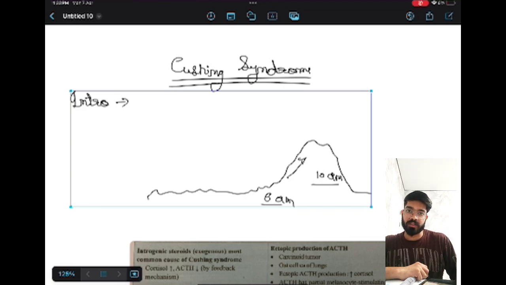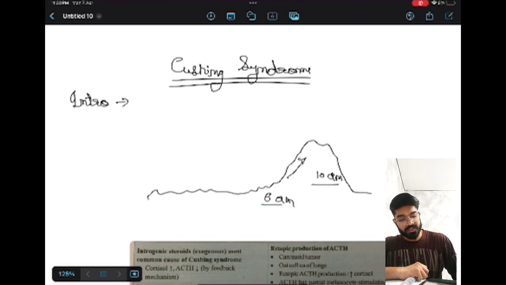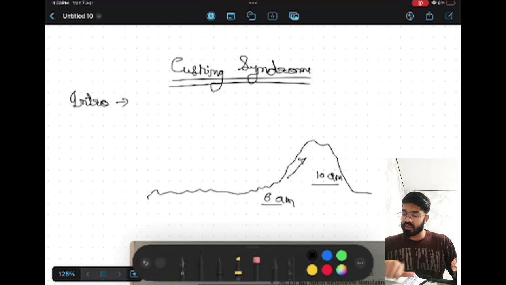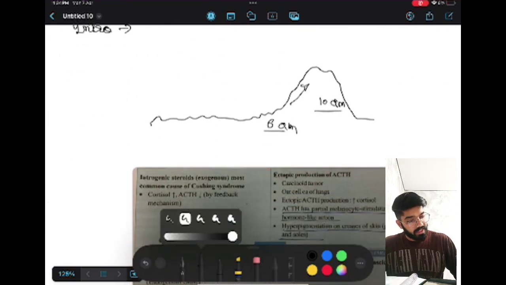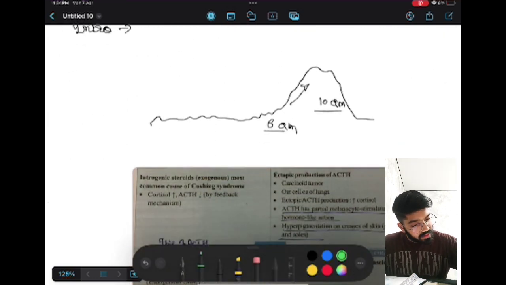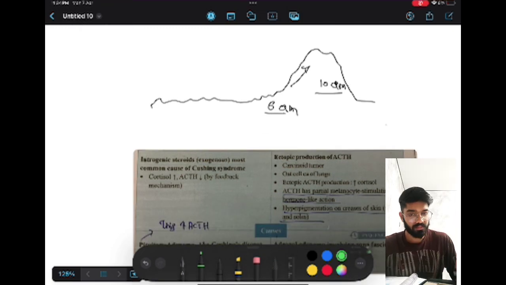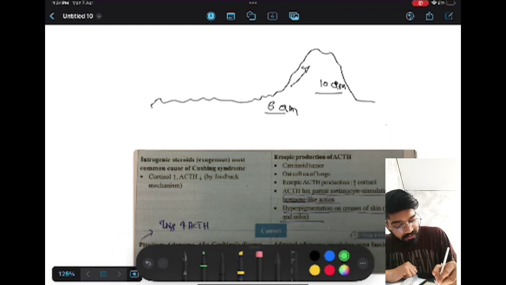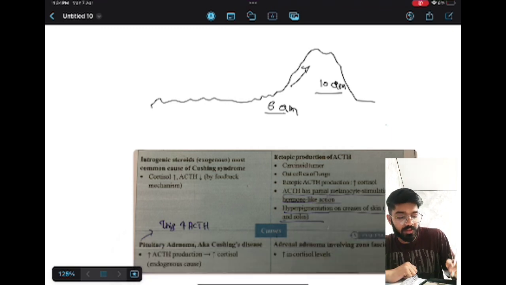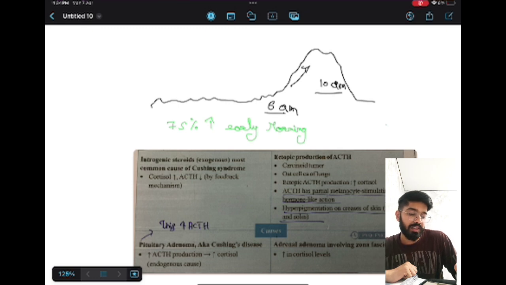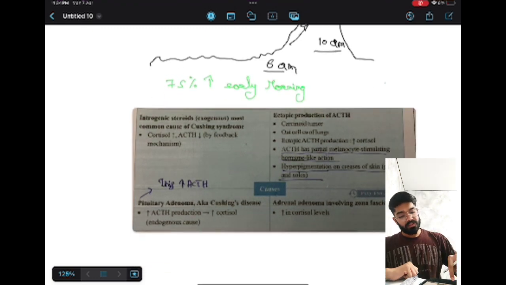The cortisol level will start to rise after 6 a.m. and it will generally be increasing until about 10 a.m. So there will be a peak level of cortisol at that time. Pay attention, guys, that 75% of the cortisol is increased in early morning, within the time period between 6 a.m. to 10 a.m.